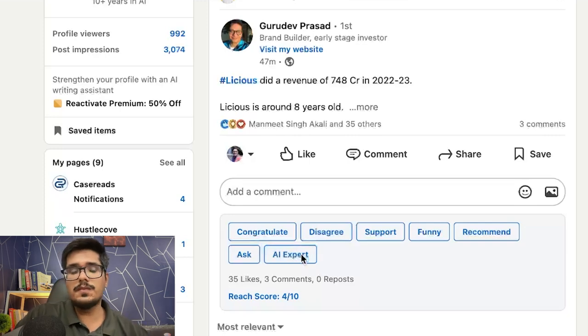Now let's say if you're working with multiple customers and you keep logging out of these social media accounts, this custom button will continue to appear as long as you don't change your Chrome profile, which will kind of enable you to create 5 to 6 different buttons for different personalities or different customers, such that when you're commenting, the style of commenting does not change with the profile. And you don't have to configure new styles again and again, which kind of takes care of the fact that the voice is not consistent. It kind of helps you improve the visibility of the profile and essentially help you grow the amount of following or followers on social media.